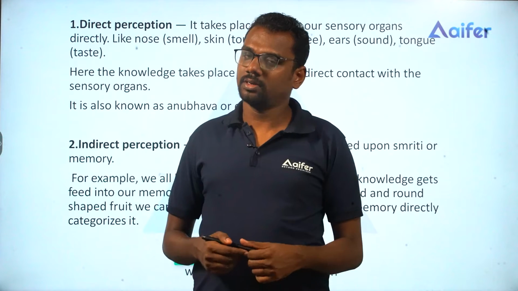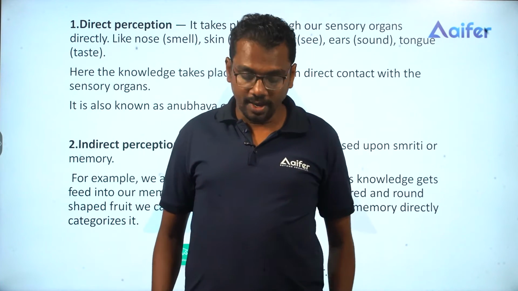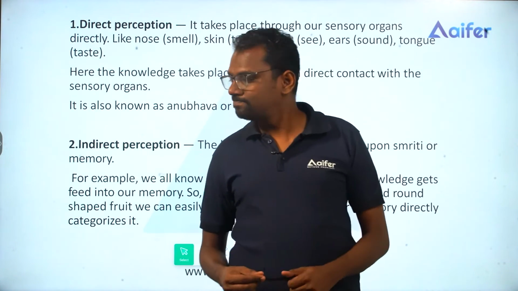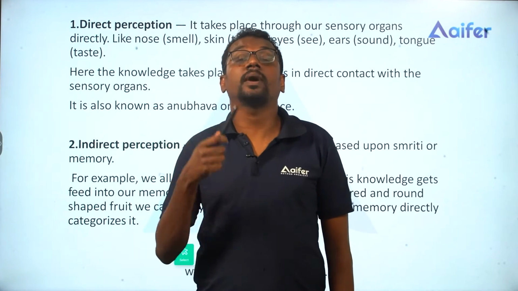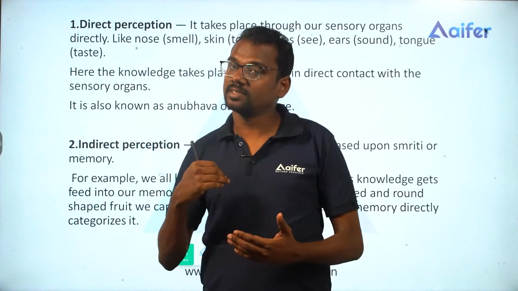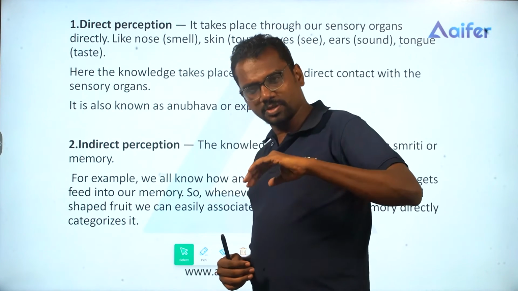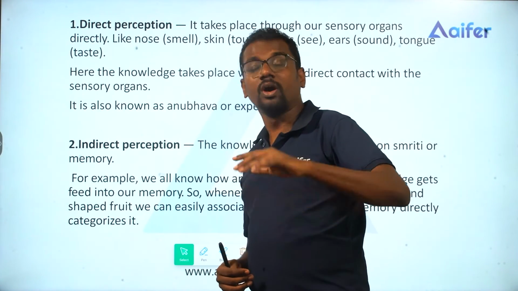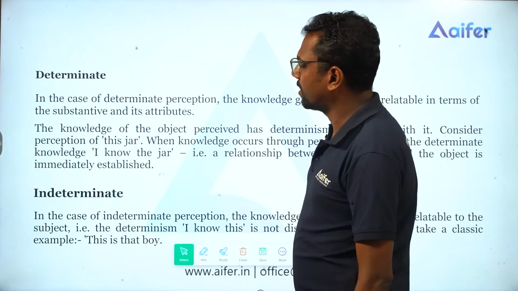For example, if my video is not visible and you hear my voice, you know that it's Anees Poovathi because you have heard my voice previously, and from your memory you are verifying that. So direct hearing is direct perception, and having heard before and concluding from memory is indirect perception.